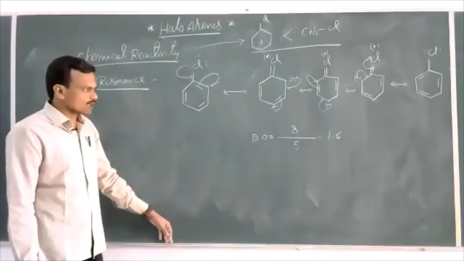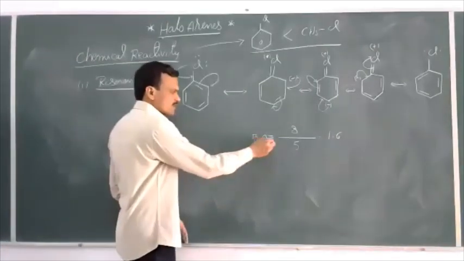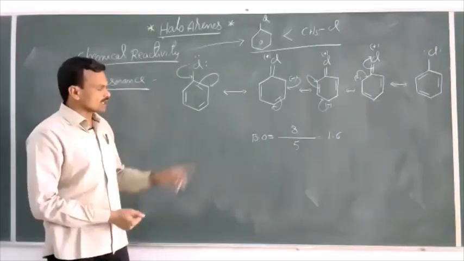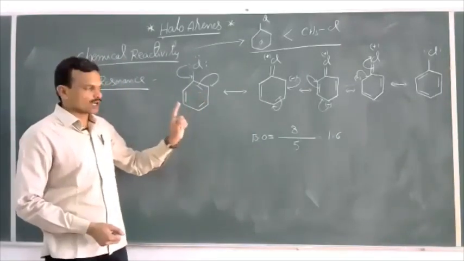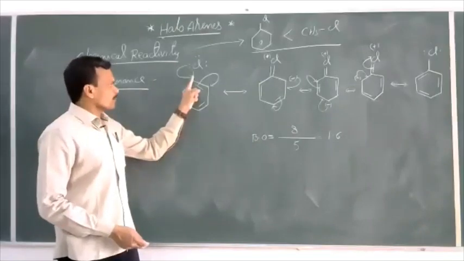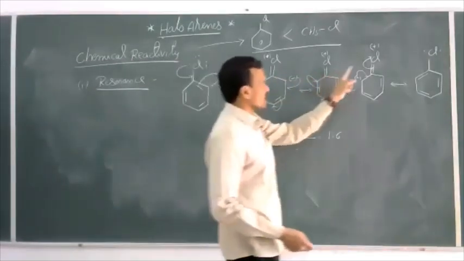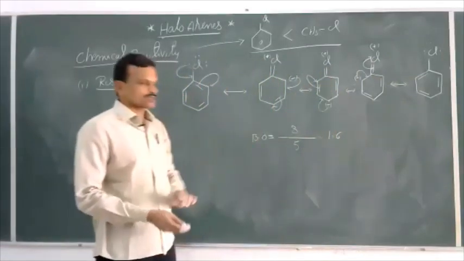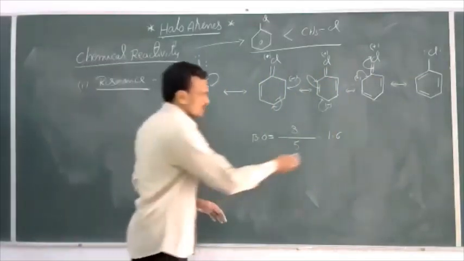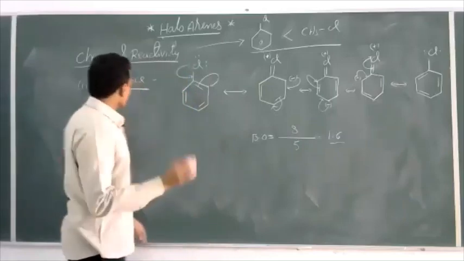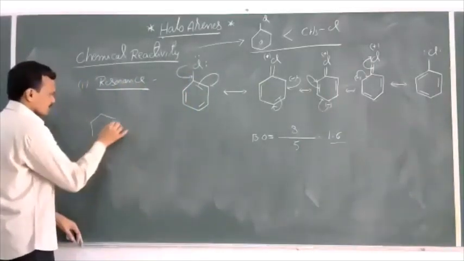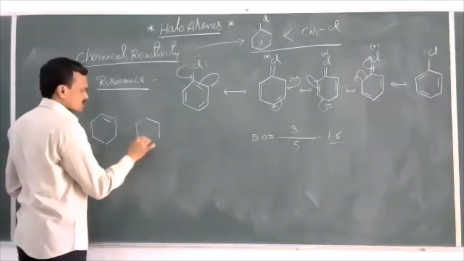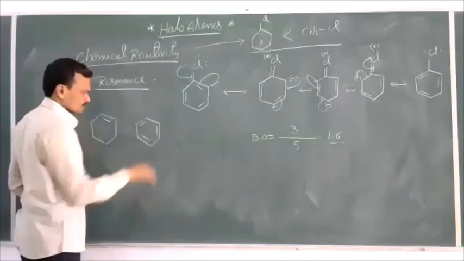So 1.6 is the bond order of the C-Cl bond in chlorobenzene. How to calculate bond order in case of resonance structures? You already learned this in the chemical bonding chapter. In case of resonance structures, the bond order is equal to the number of bonds between two particular atoms in all the resonance structures divided by the number of resonance structures. Suppose for benzene I will calculate here, as a simple example. This is one structure. This is another resonance structure for benzene, right?